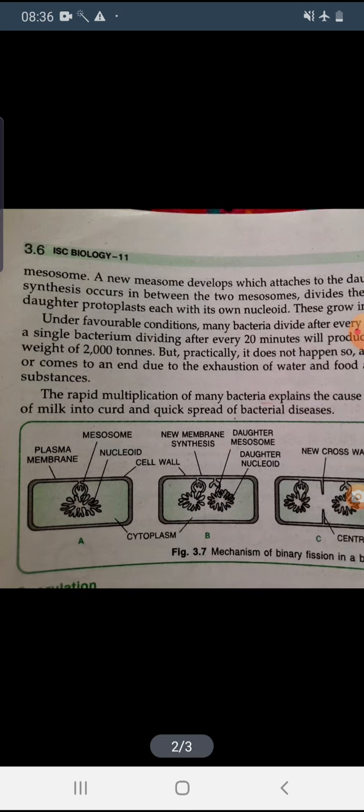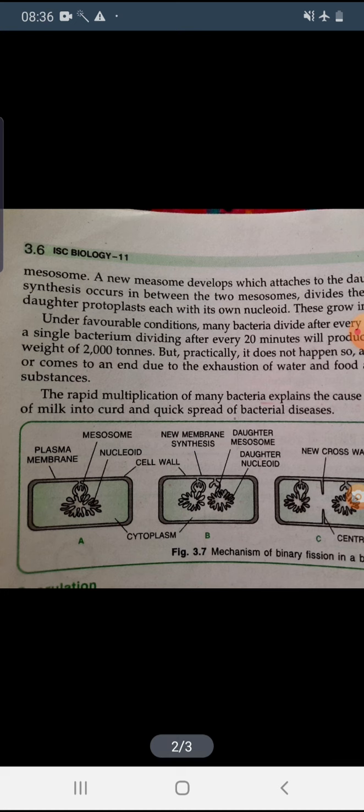cells. Okay, so if two daughter cells are there, the nucleus or the DNA or the RNA will be two in number, so it has to replicate. During this process, first the nucleus or the DNA or the RNA which is present in the bacterial cell replicates and forms another new nucleus.